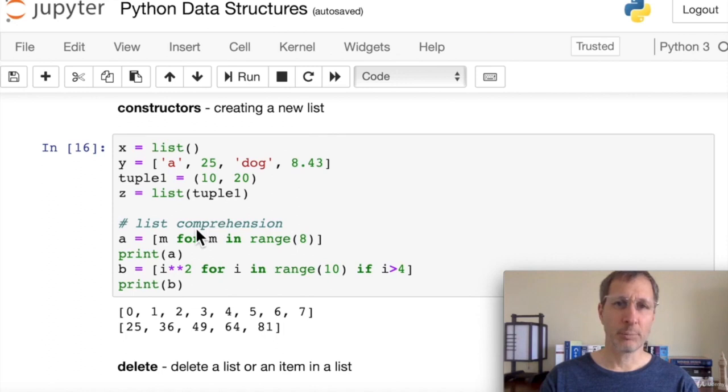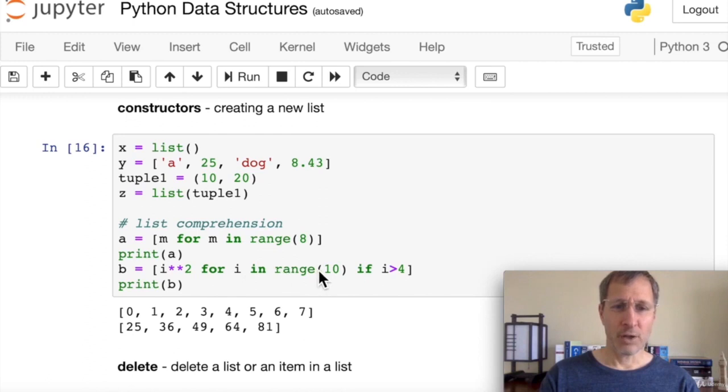And lastly, we can use list comprehensions. I'm going to have another section on list comprehensions in a few minutes, so I just wanted to give you a little teaser of what you can do with list comprehensions to create new lists with sets of values. Here we're going to create a new list called A, and we put square brackets, and basically inside of that is a for loop and the range function. So we can say m for m in range 8. That's going to count from 0 to 7, and for each value m, it's going to assign m to the list. So here we get a new list with values 0 through 7 in it. And then if we want to do something more fancy, here's just a taste of it.